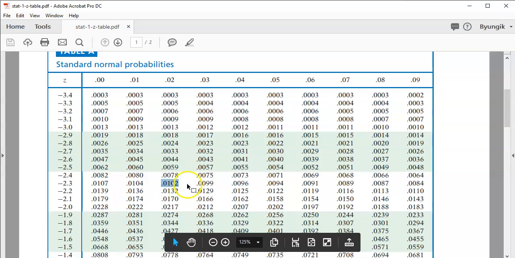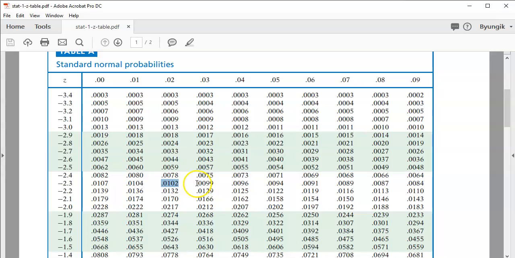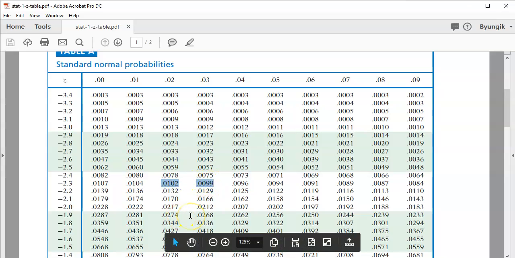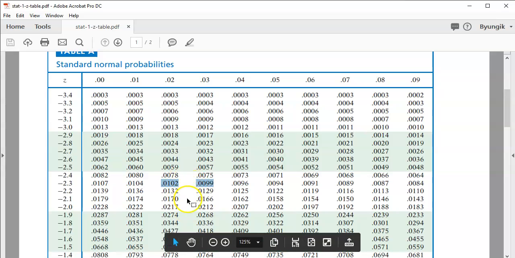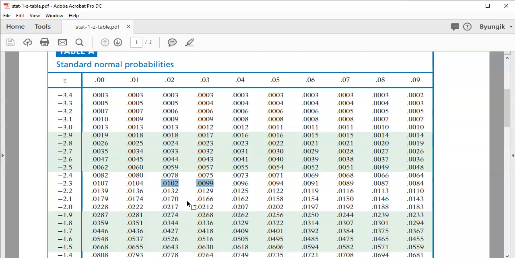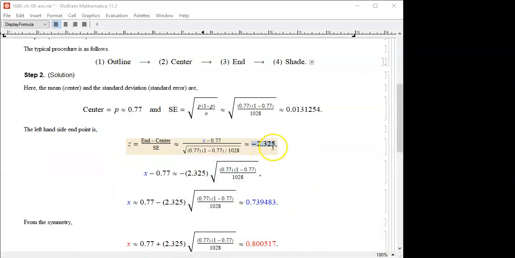Negative 2.32, and then negative 2.33, 0.0102, 0.0099. So the real z-score must be somewhere in between. And that's how I estimated negative 2.325. Negative 2.325, like this.